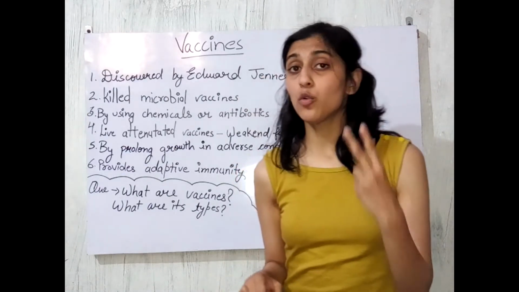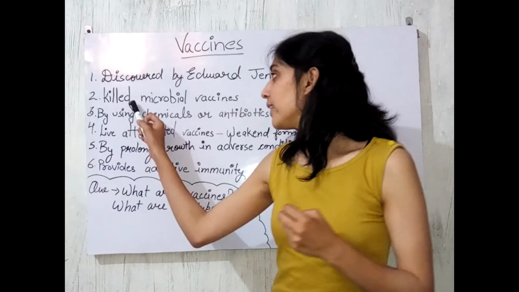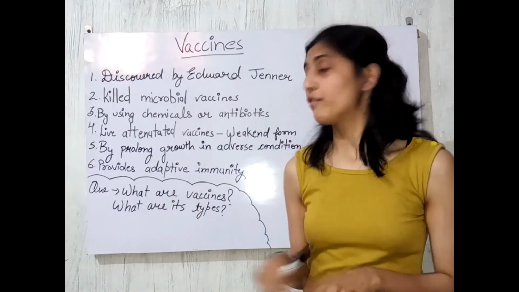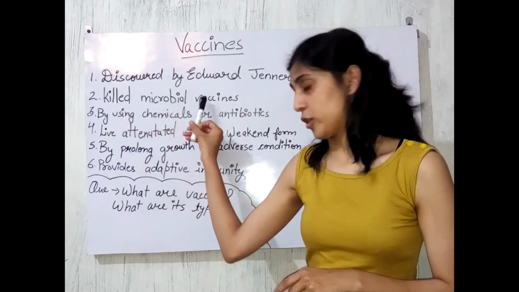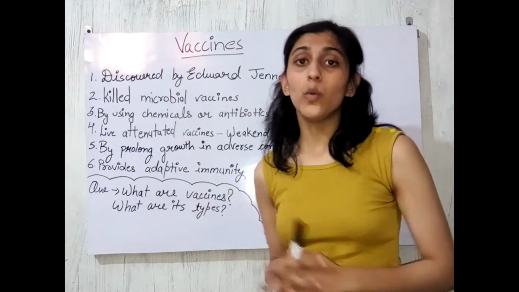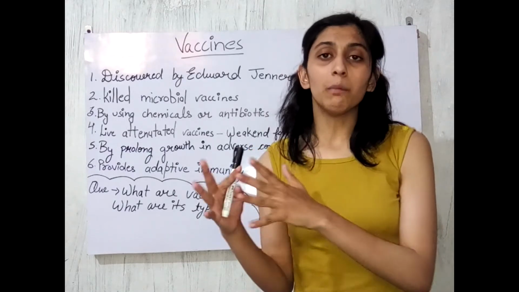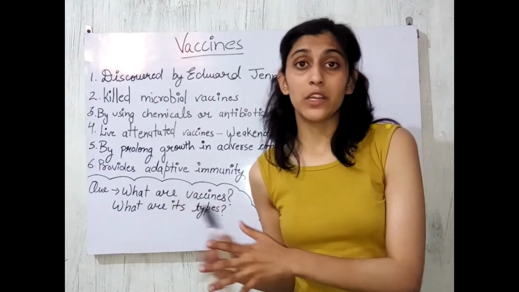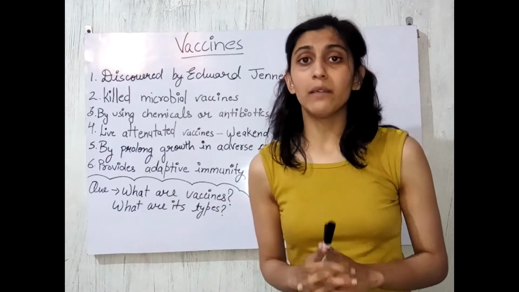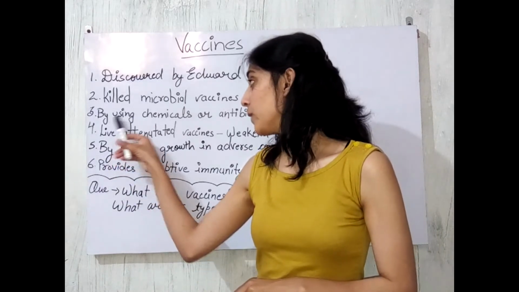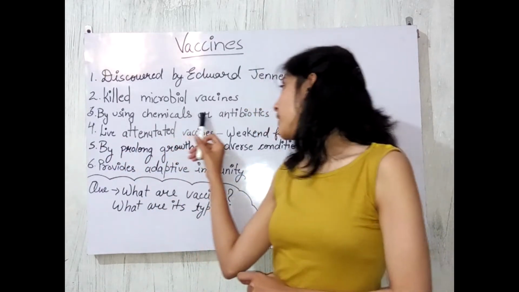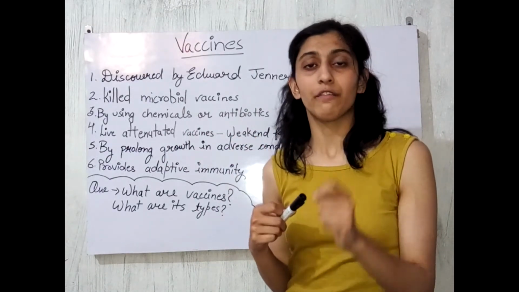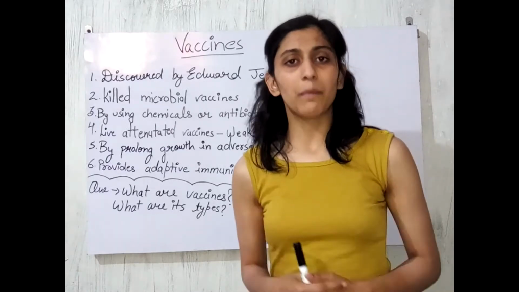Alright. Now there are two types of vaccine. One is killed microbial preparations, the killed microbial vaccine. Killed microbial preparations, very first. What we are doing here is that the microbe is first killed and then it is used as a vaccine. We can kill the microbe by using different methods. We can use chemicals to kill it, we can use antibiotics to kill the microbe, and we can even use heat, the physical process called heat, to kill the microbe.